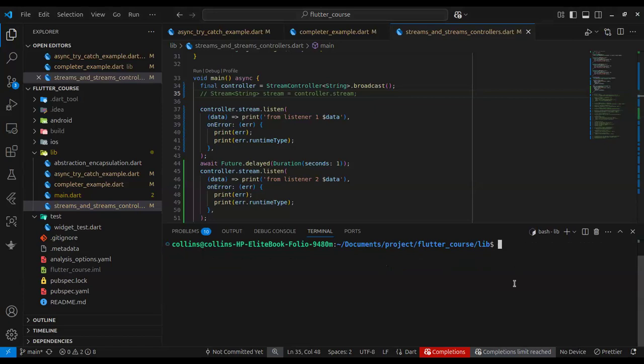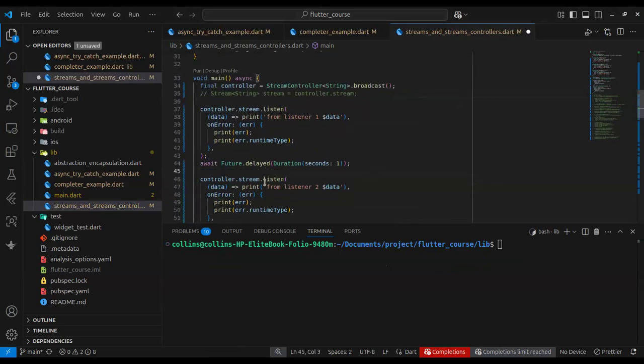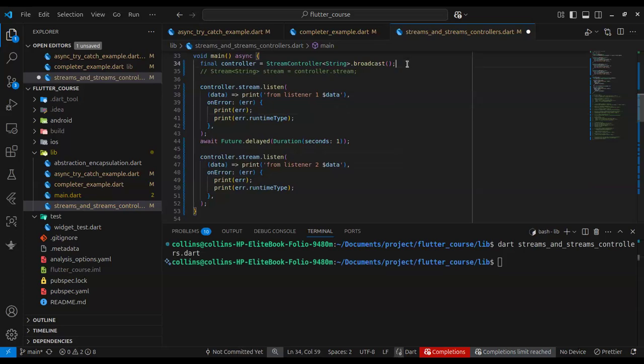So I was explaining broadcast stream, and it seems we have something going wrong somewhere. That can be an assignment for you to find out. I will upload this code, of course, to find out what is going wrong. So the difference is that with the broadcast stream, you can listen to it more than once. So you can have multiple control.stream.listen calls in different places in your code base. But if this is not a broadcast stream, you can see, though it is not going to emit a value, which we are going to fix in our next class, that it doesn't throw an exception.